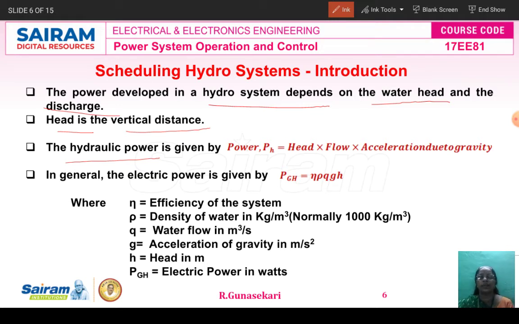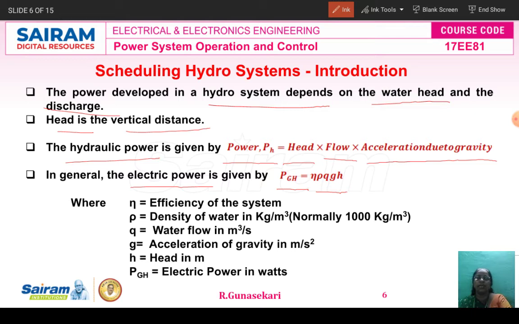We already studied this in the power generation economics subject in the 4th semester. Now how do we calculate the hydraulic power? The formula for hydraulic power PH is equal to head multiplied by flow, that is, water head multiplied by water flow, multiplied by acceleration due to gravity. Then we get the hydraulic power. Then how to calculate the electric power, that is, the power generated by the generator of the hydro power plant? Generally the formula is PGH equal to eta rho Q g H.